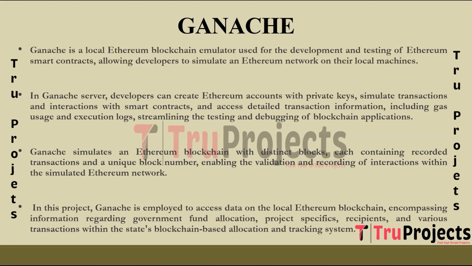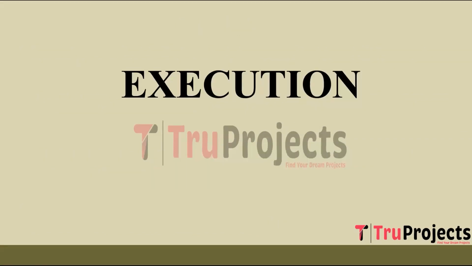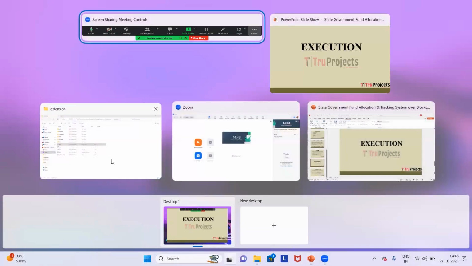Ganache is utilized in this project to retrieve information stored on the local Ethereum blockchain, including data related to government fund allocation, project details, fund recipients, and various transactions or interactions within the state government's blockchain-based allocation and tracking system. For execution of the project, first we need to open the code folder which contains source code files.